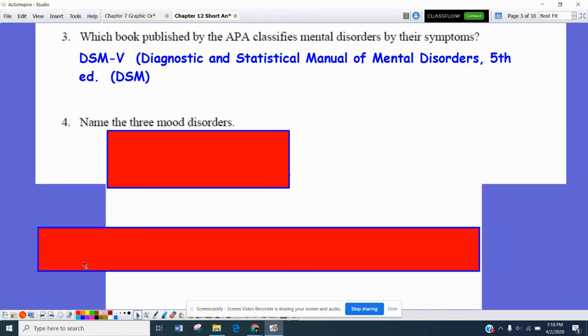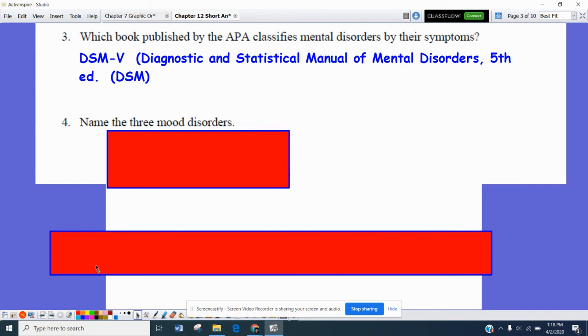That would be the Diagnostic and Statistical Manual of Disorders, the 5th edition, AKA the DSM. Number four, name 3 mood disorders.